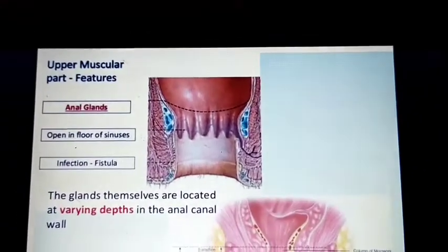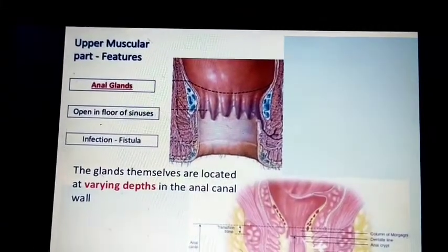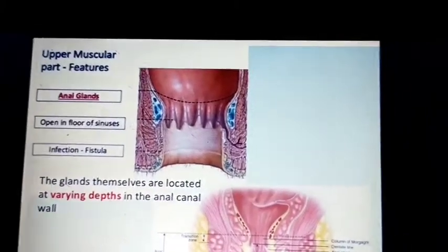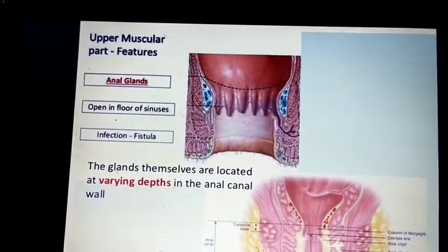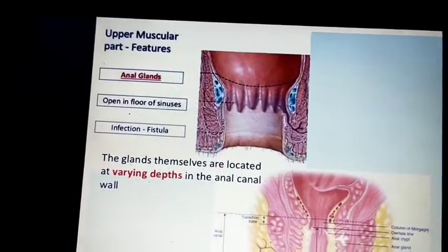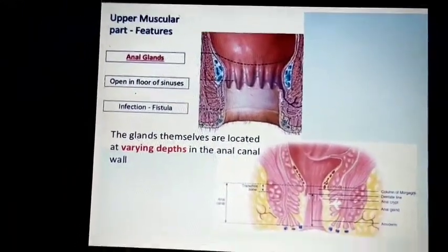Infection of the anal glands forms a fistula; before it bursts it forms a perineal abscess, and that bursts into a fistula. The glands themselves are located at varying depths in the anal valves.